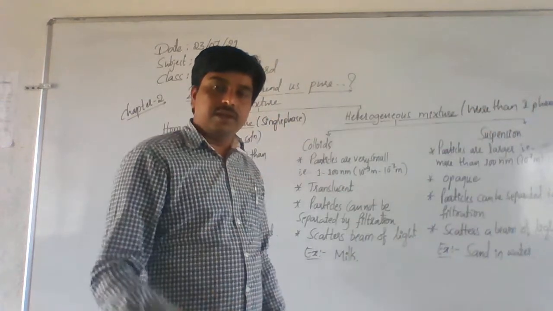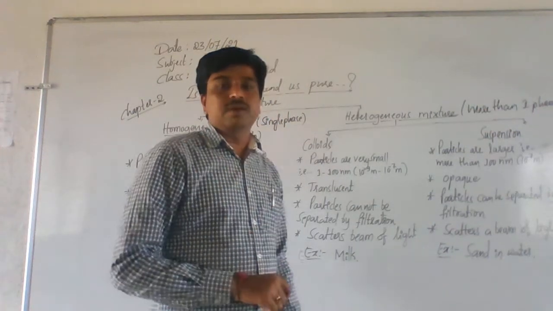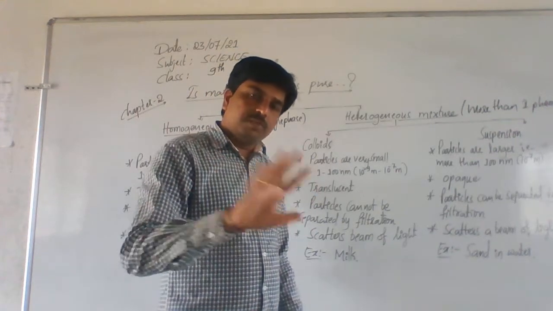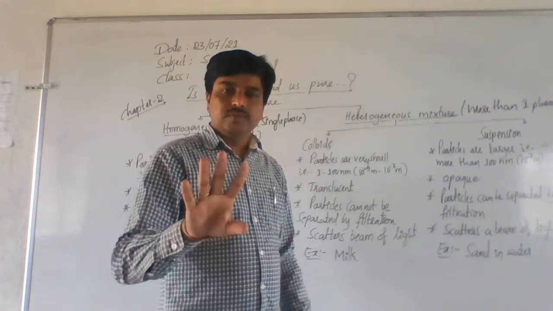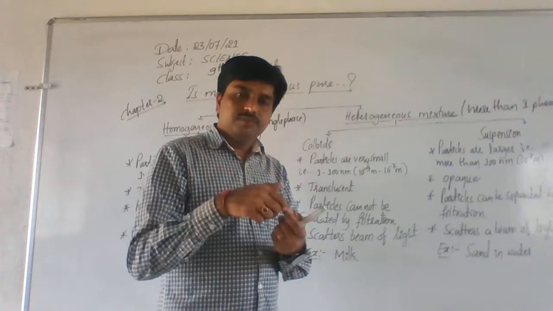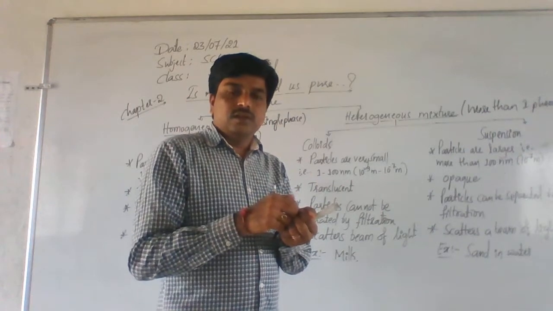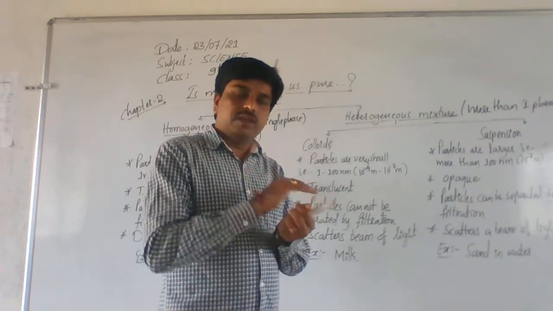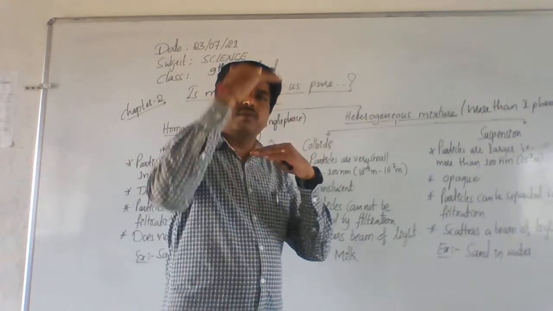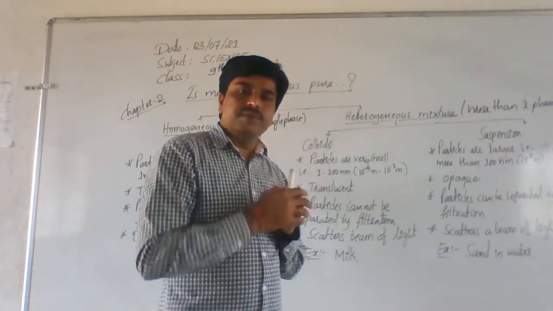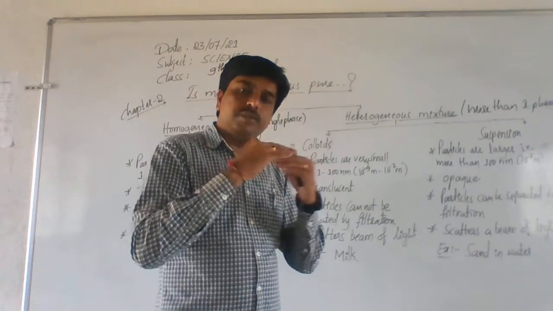I gave an example already. What is it? A mixture of oil and water. You just mix that oil with water. They do not mix with each other. They are said to be immiscible. Immiscible means they do not mix with each other. Letting it stand for a few minutes, you can observe separate phases of oil and water. Below you can see the water phase, upon that the oil phase. They have two separate boundaries.